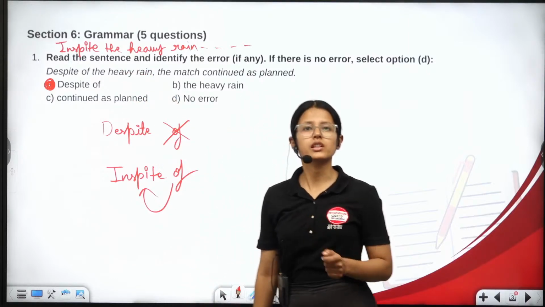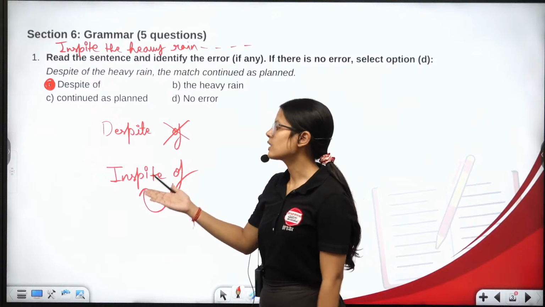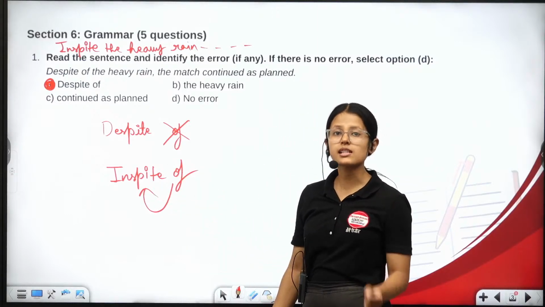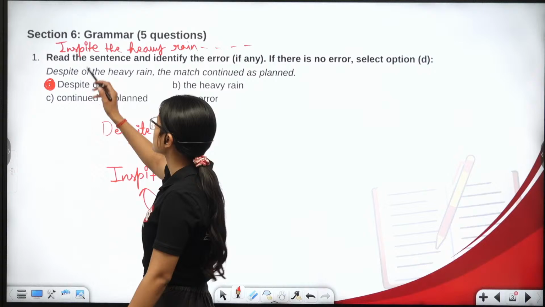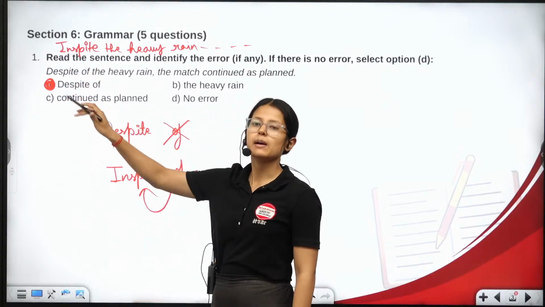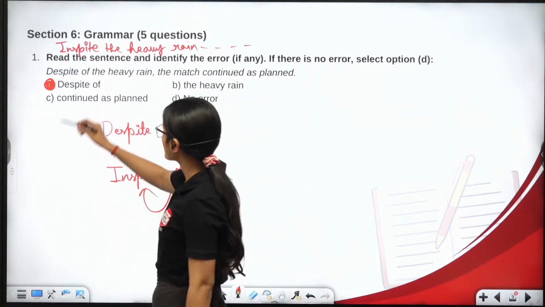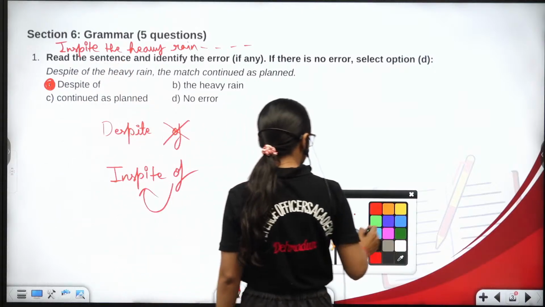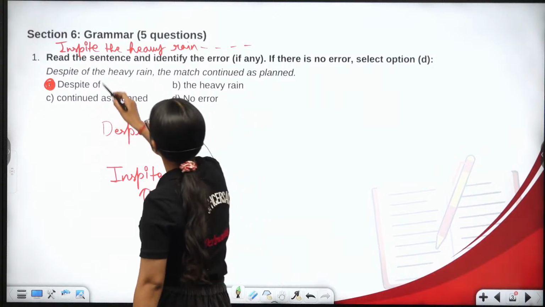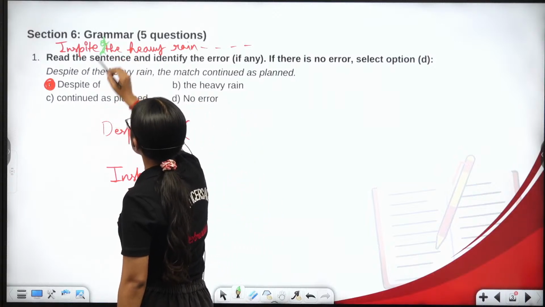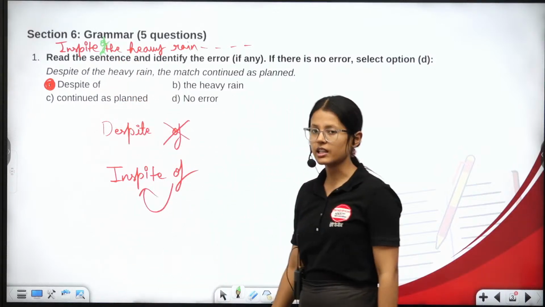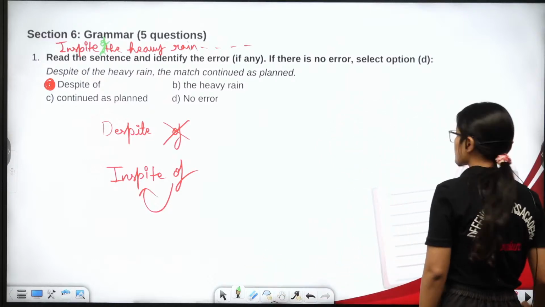Why? Because we've already noted that with in spite we are supposed to use of, and it is necessary. So if we use in spite without of, that is going to be a grammatical error. So here, of is very important.